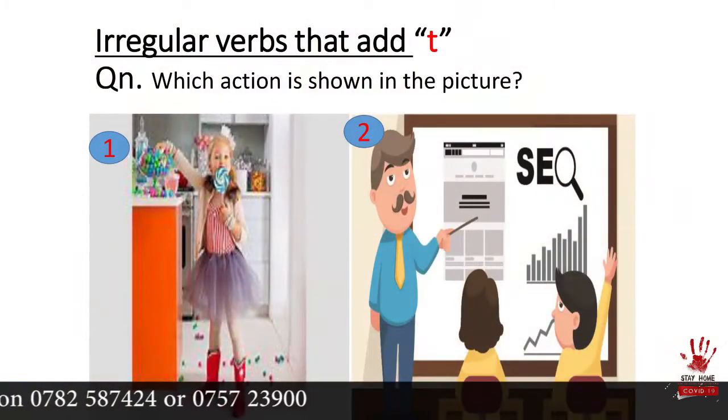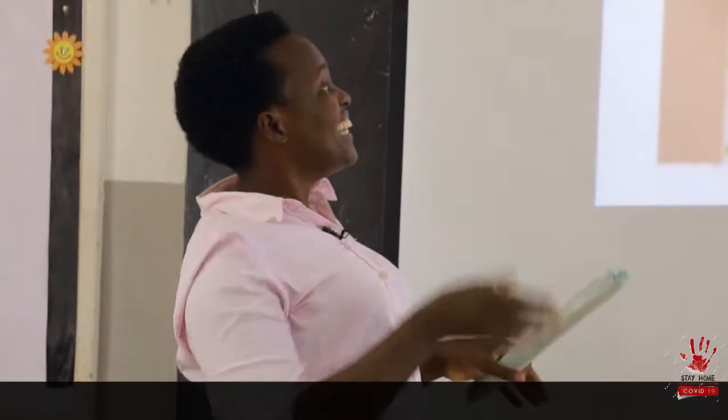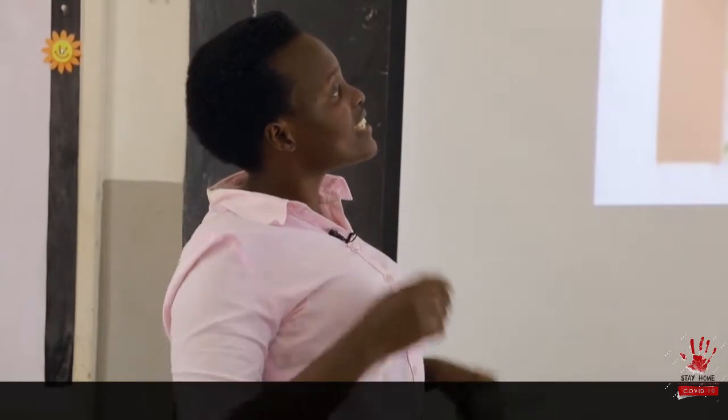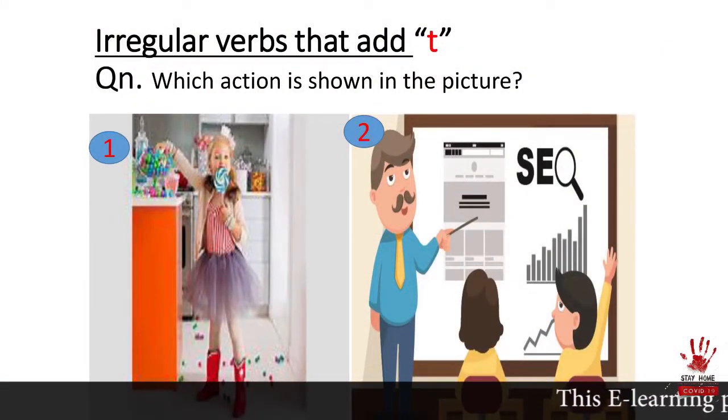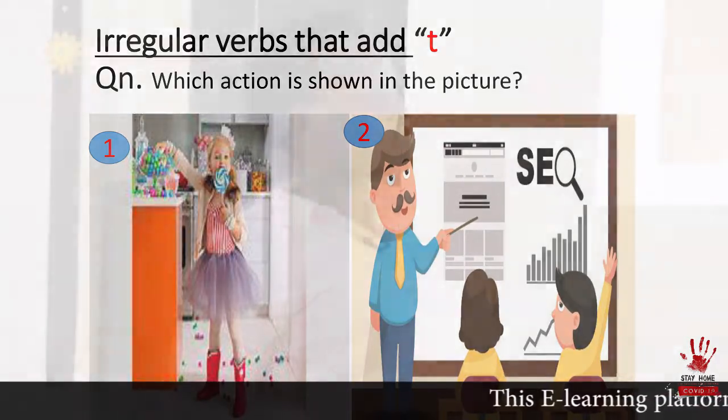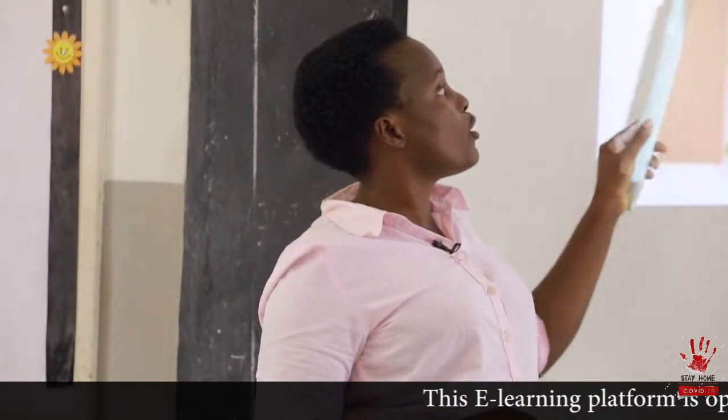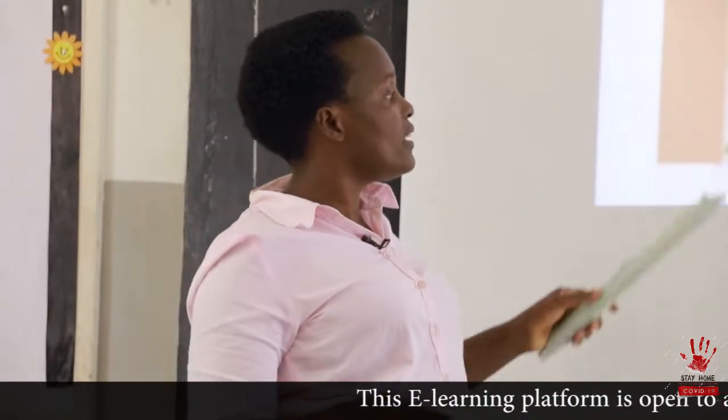Let's continue. We are looking at that action. The girl is picking some sweets from the container and is just throwing them everywhere, eating. The girl is destroying everything. So which verb can we use? The verb is spoil. The girl is spoiling the sweets.